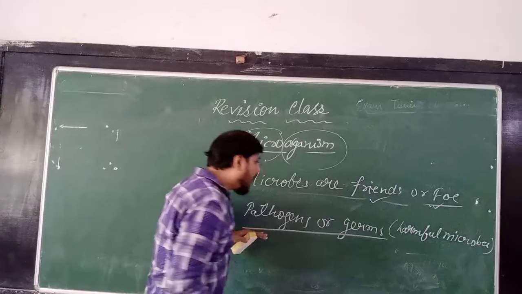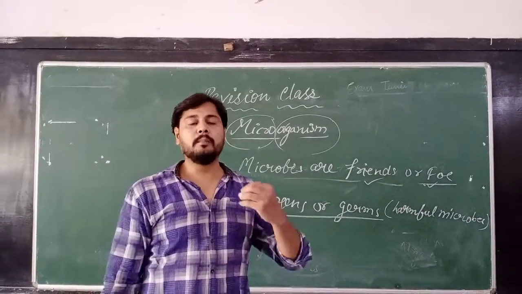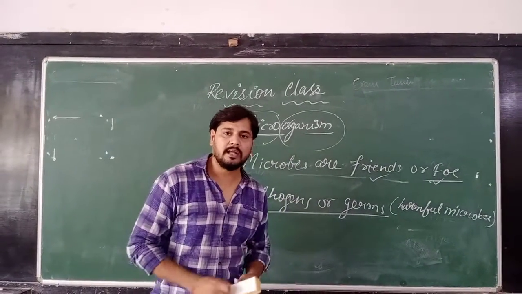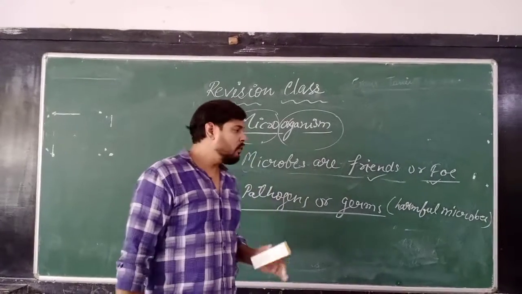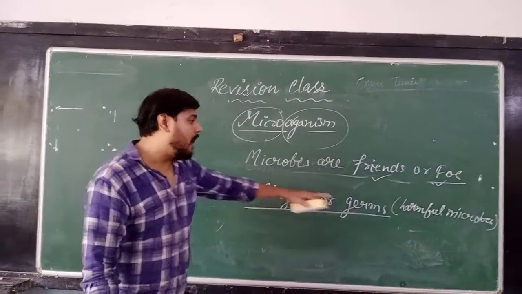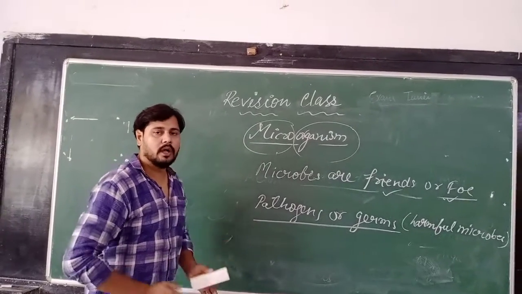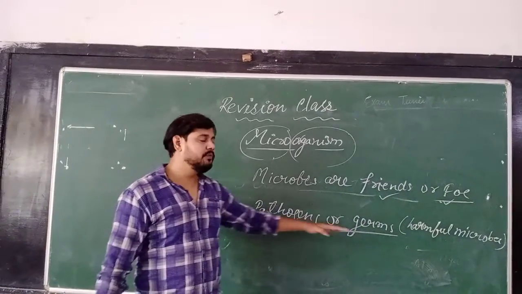So pathogens are microbes harmful to us, as they enter our body and create so many problems, making us unhealthy. All the diseases that occur are caused by microorganisms. We will study this further also. So microorganisms which are harmful to us are called pathogens. This can be one question also: what are the microorganisms called which are harmful to us? They are called pathogens, or we can say germs.